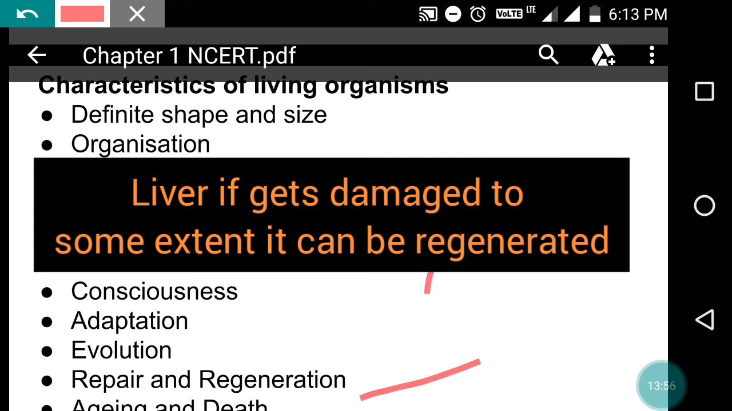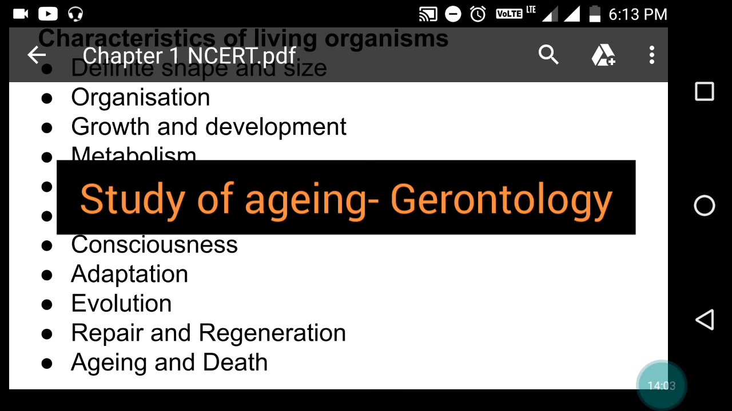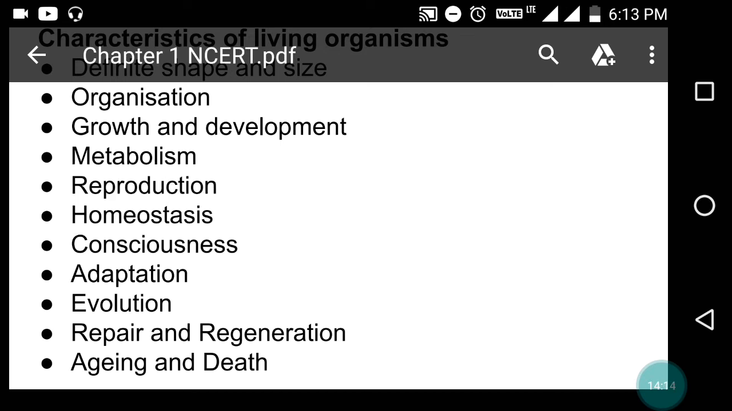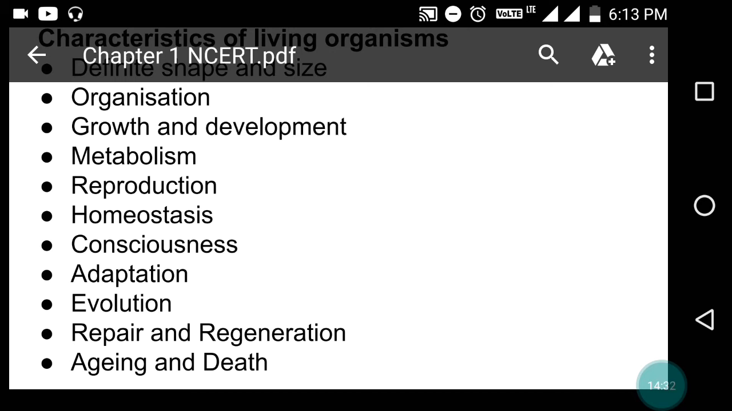And of course there is aging and death. It is also an interesting characteristic of living organisms. Aging is, with the passage of time as we grow, deterioration in the structure and function of an organism. Right? Aging starts even before our birth, means when we are in the form of a single cell, double cell, triple, and the blastula and gastrula stage. At that time only aging starts. The study of aging is called gerontology. It is also a characteristic of living organisms.